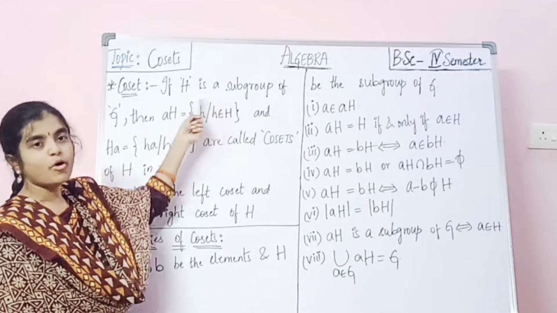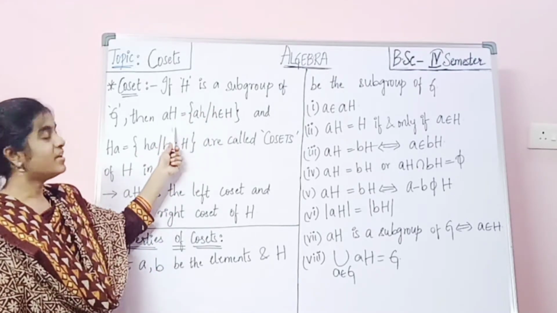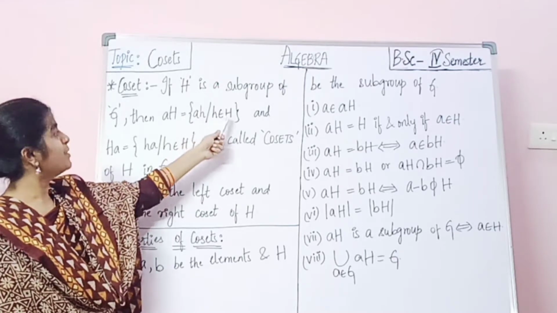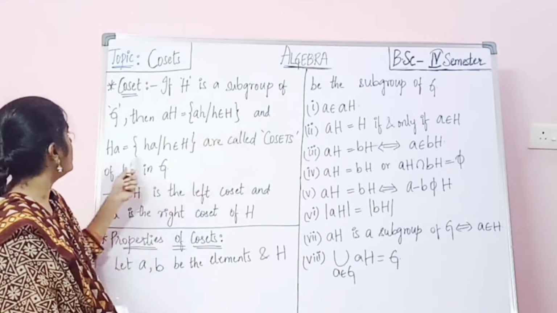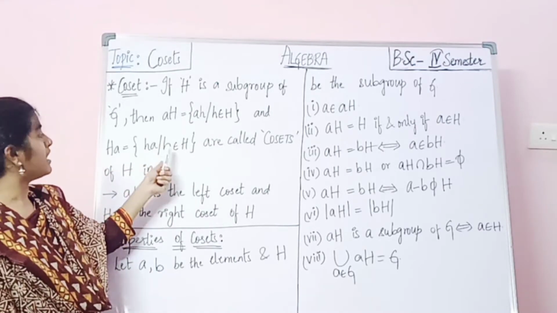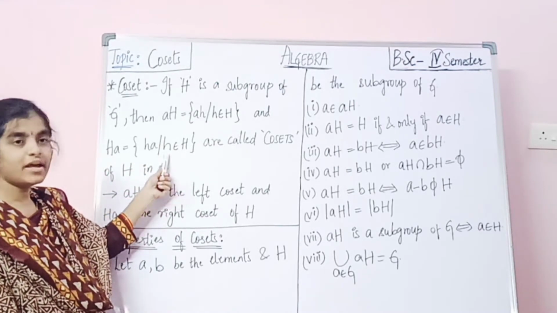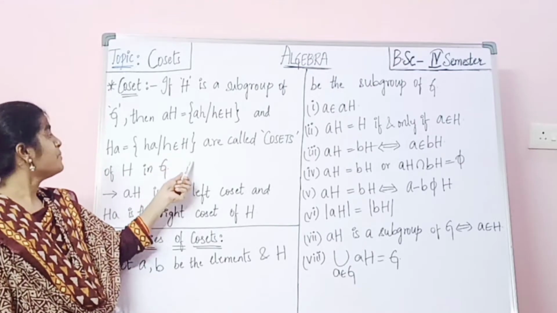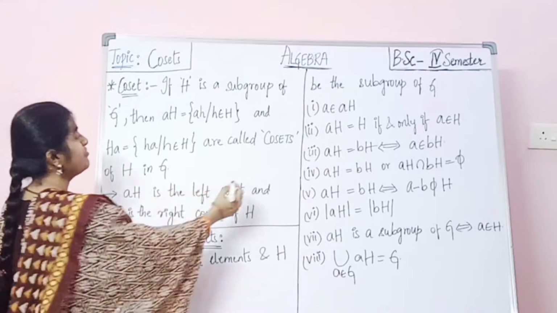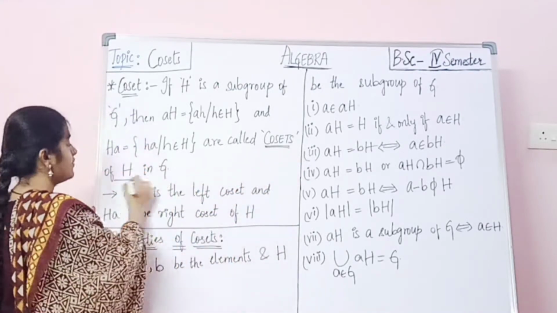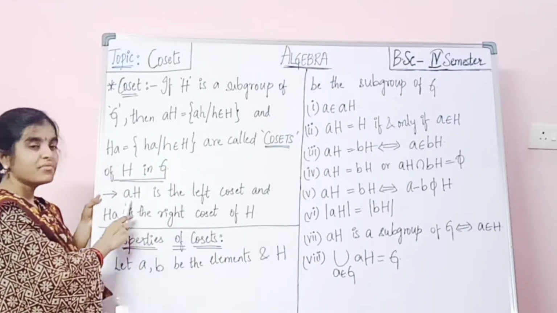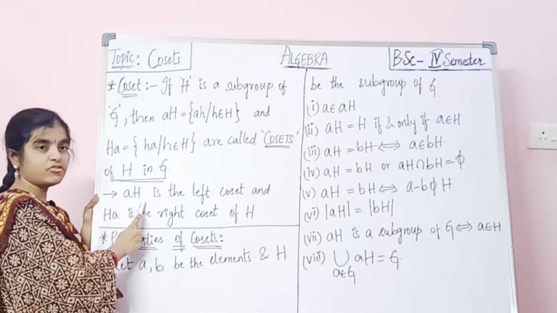If H is a subgroup of G, then aH = {ah : h belongs to H} and Ha = {ha : h belongs to H} are called the cosets of H in G. So these are the cosets of H in G, where aH is called the left coset